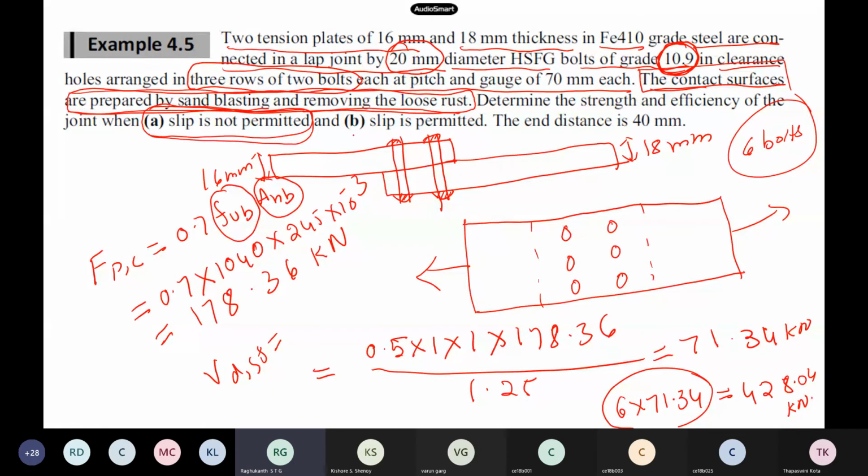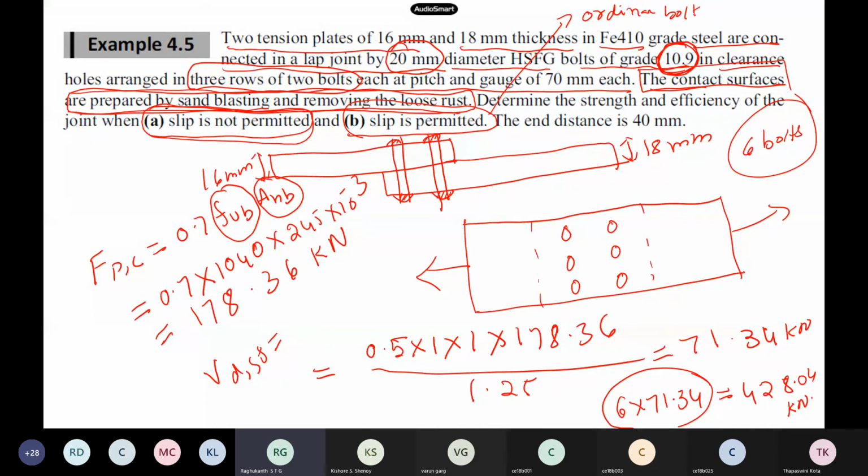So when slip is permitted, you have to calculate the bearing capacity and shear capacity. That is all straightforward; you would have done it in the last tutorial. Those expressions have to be used. Slip permitted means it is just an ordinary bolt.